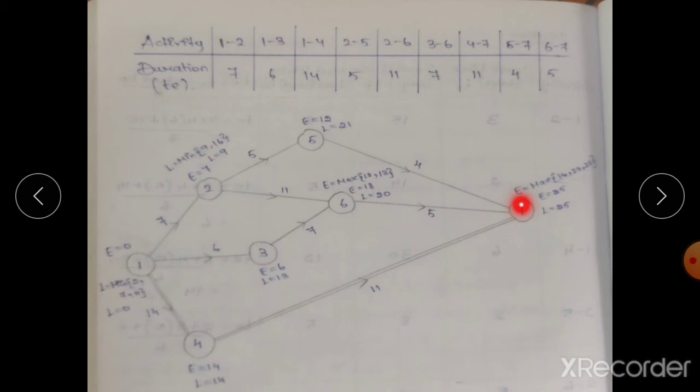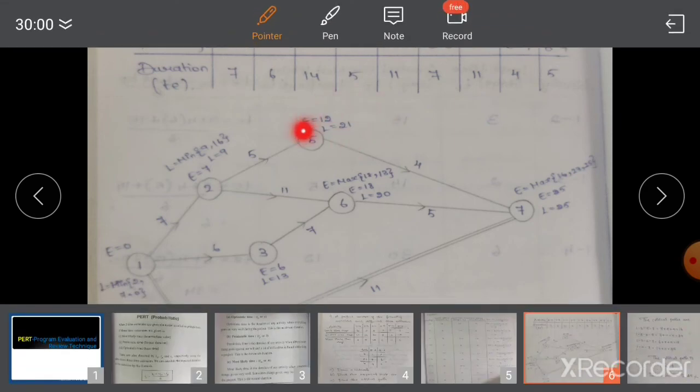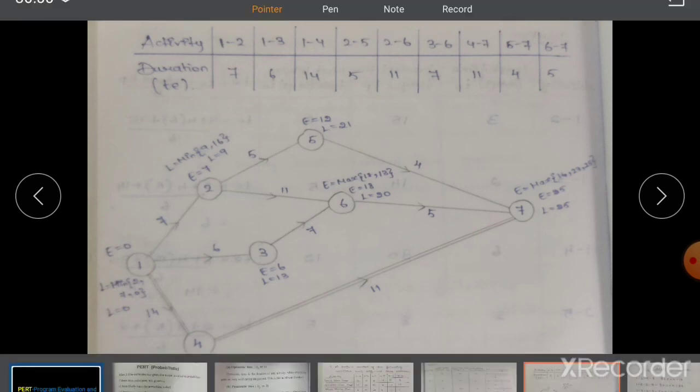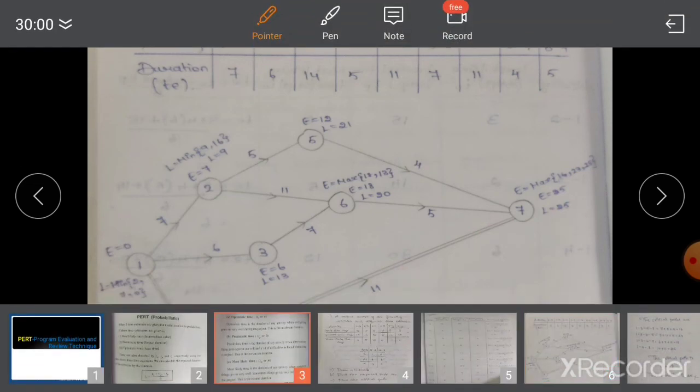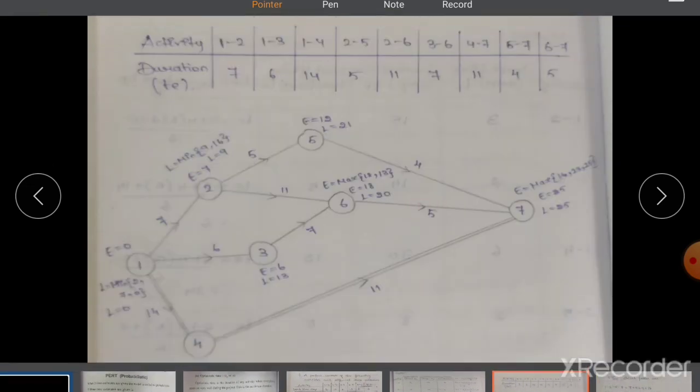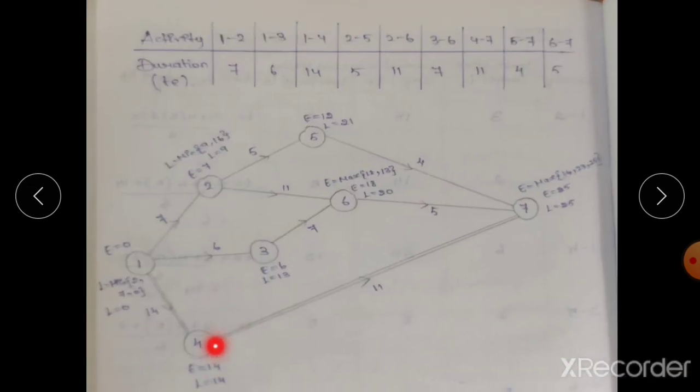For the fifth activity there is also only one outgoing activity, so directly you have to subtract 25 minus 4 is 21. The next we have to come with the fourth activity, also only one outgoing activity, so 25 minus 11 is equal to 14. So here the L value will be 14.